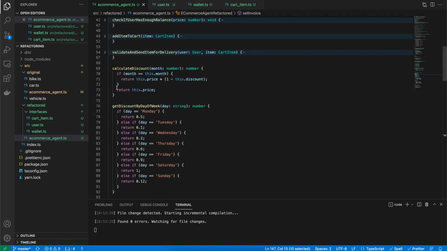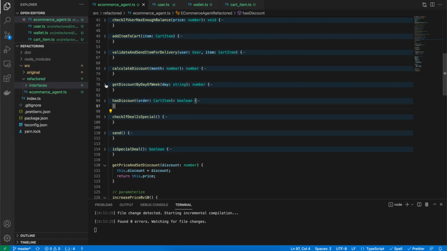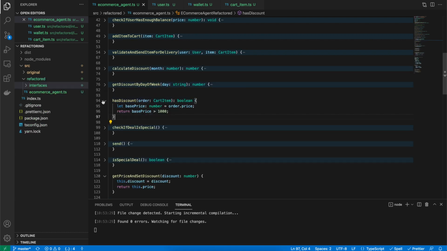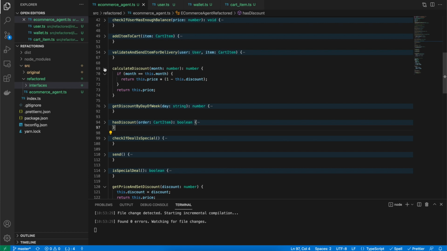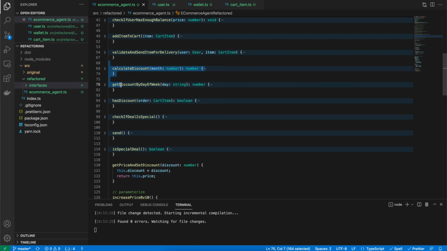So let's separate out things that seem like can be moved out of this class. The functions get discount, has discount, and also calculate discount seem to have similar functionality which we can call discount. So the good idea is to move these functions into a separate class, moving it into a subclass which has similar functionality grouped together.